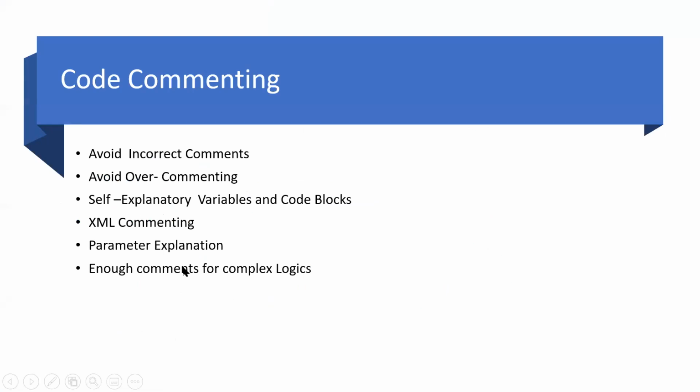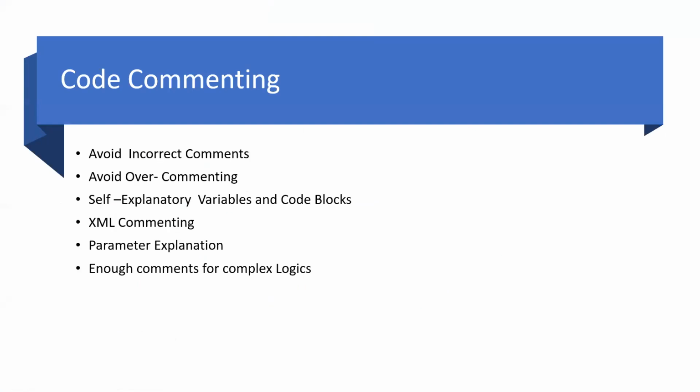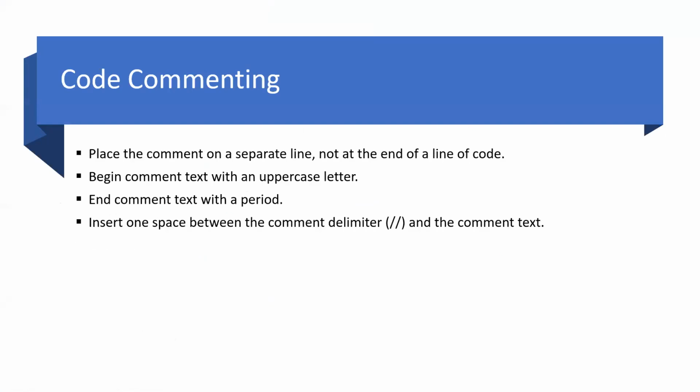Okay. We don't need internal comments within the methods to explain the logic. But wherever it is required, like there is a condition which is not self-explanatory, then we should give comments for the complex logic. So what are the standards which we should follow while code commenting?